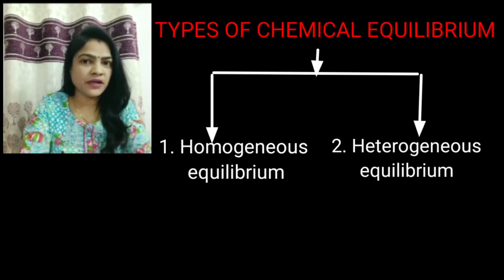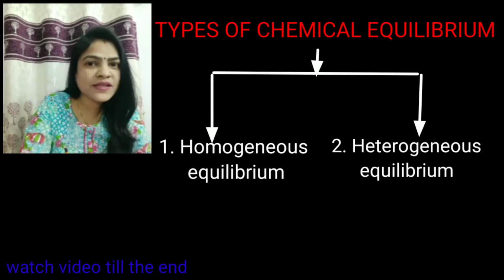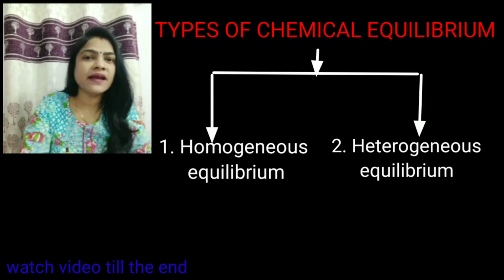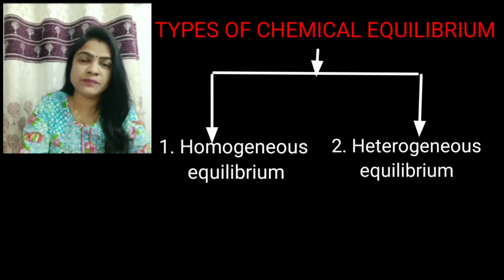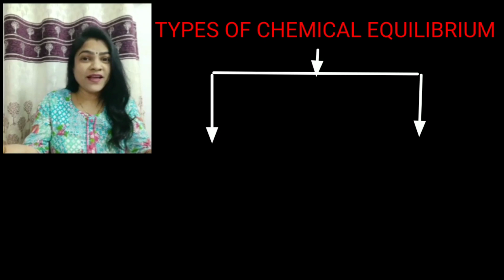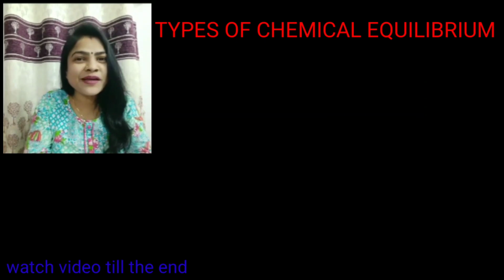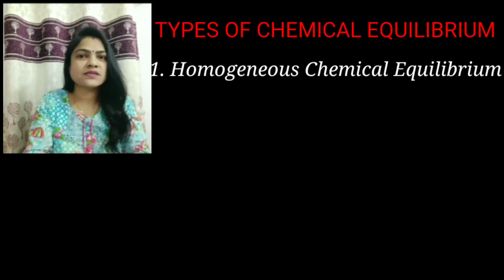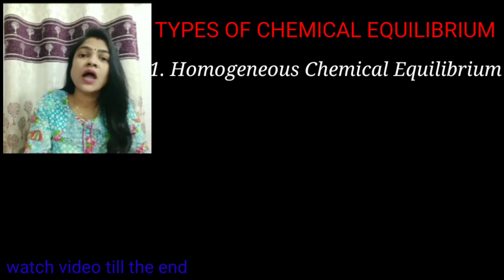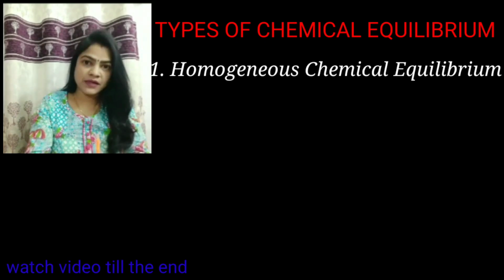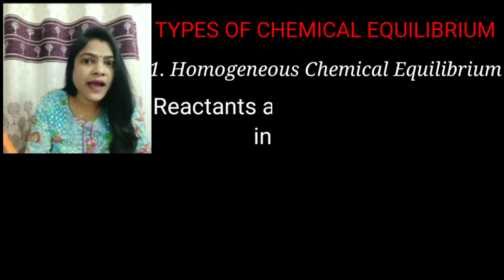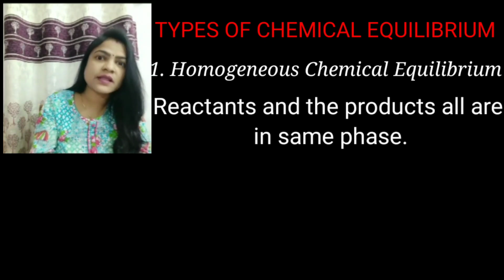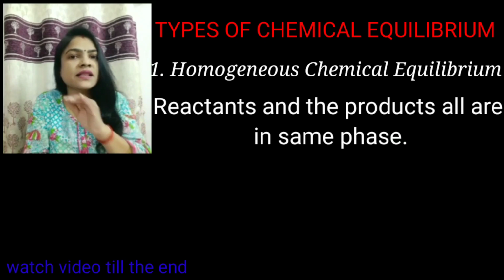After learning the characteristics of chemical equilibrium, now we come to our next topic, that is types of chemical equilibrium. There are two types of chemical equilibrium. First is homogeneous chemical equilibrium and the second is heterogeneous chemical equilibrium. Now, as I always ask, what is homogeneous chemical equilibrium and what is heterogeneous chemical equilibrium? First, homogeneous chemical equilibrium. In homogeneous chemical equilibrium, the reactants and the products all are in the same phase.